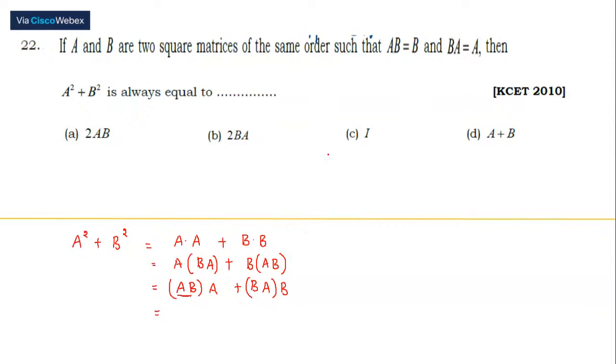AB is nothing but B for us, and BA is A. They've given BA to be A and AB to be B. So A square plus B square is A plus B. Option is D.